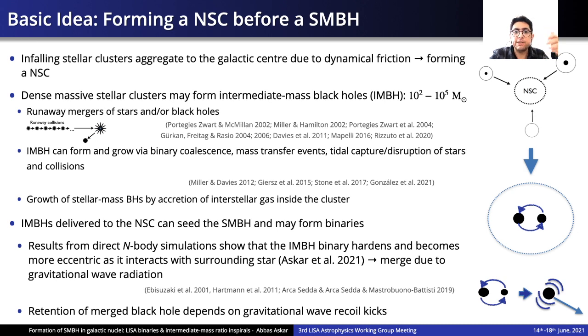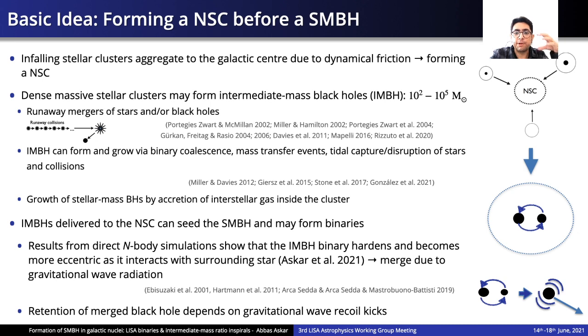There are various mechanisms by which intermediate mass black holes of a few hundred to 100,000 solar masses can form inside stellar clusters, such as through runaway mergers of stars or black holes, or through other processes such as binary coalescence, mass transfer events, tidal capture, disruption of stars, and they may also form through growth of stellar mass black holes by accretion of interstellar gas. These stellar clusters can then essentially deliver their intermediate mass black holes to the galactic center. And these intermediate mass black holes may then seed the supermassive black holes.